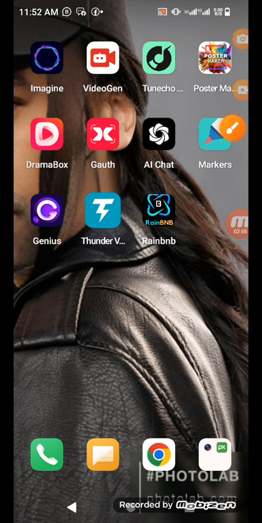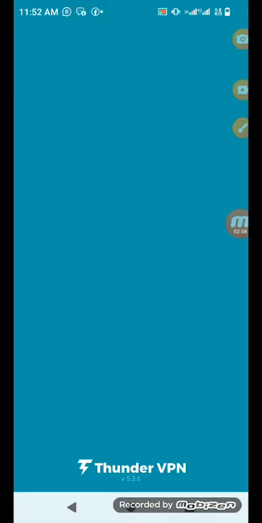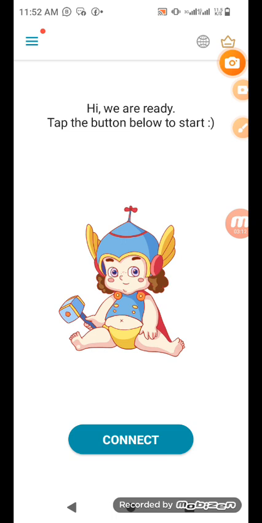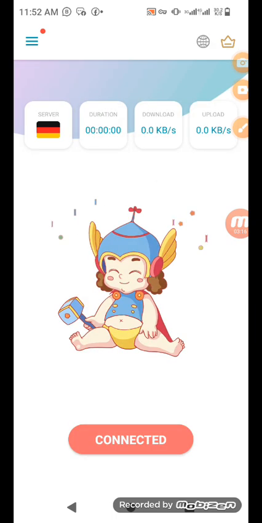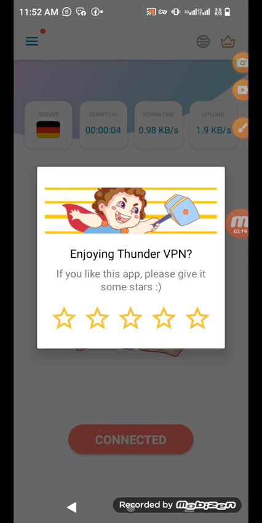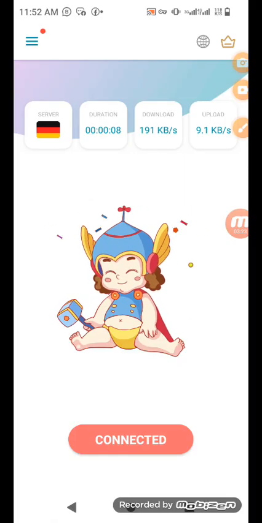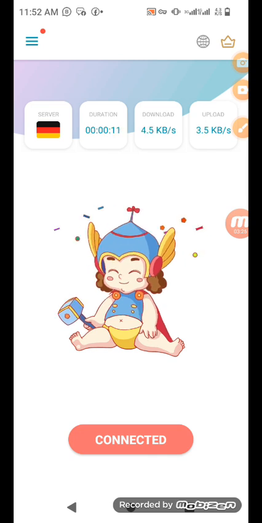I have to put on this Thunder VPN first. It has to be on. Somebody will ask why. Part of the reason we're using Thunder VPN is because of the network. We don't want a situation where, in the course of registration, the network breaks off. So please remove this, because they want you to upgrade. Now I want to connect. Click on connect to make sure it's on, because of high browsing ability. It's now connected. Now watch what I'm going to do.